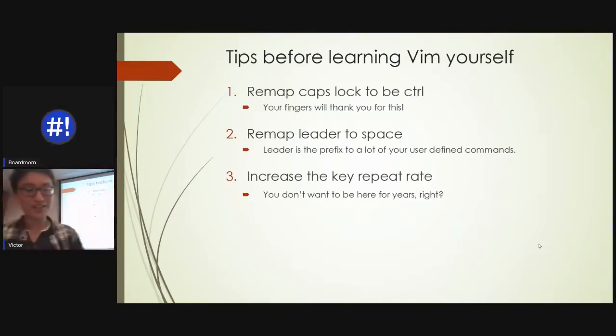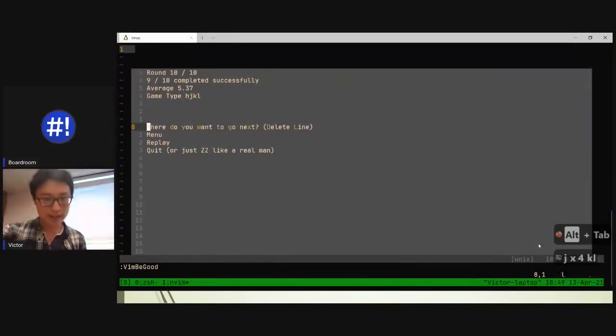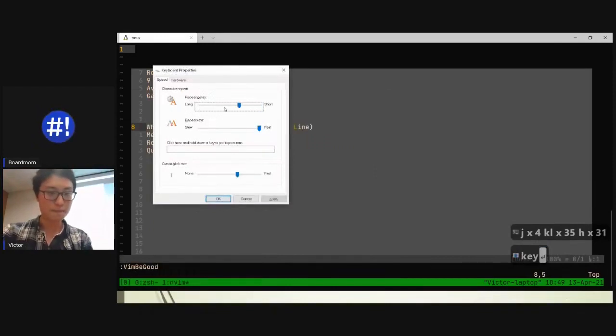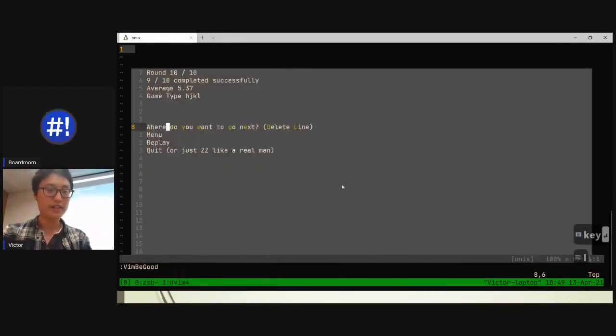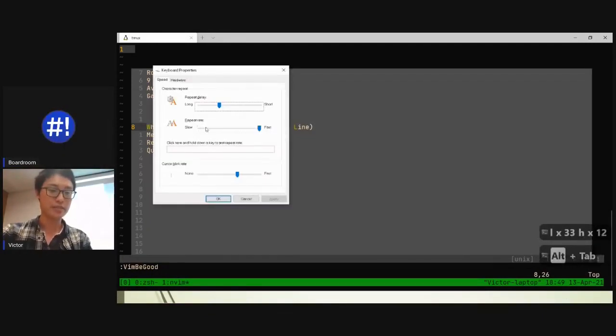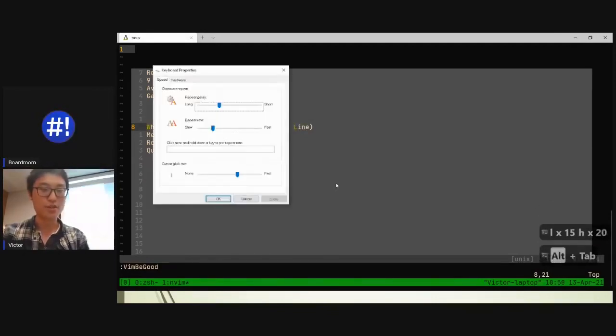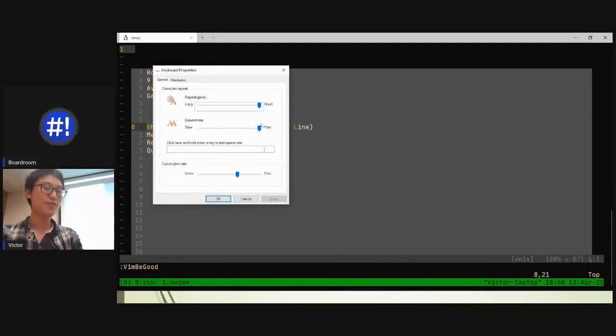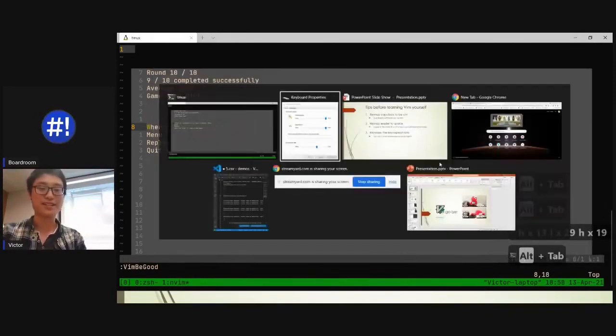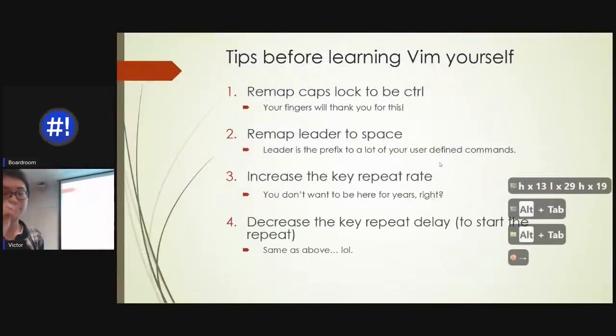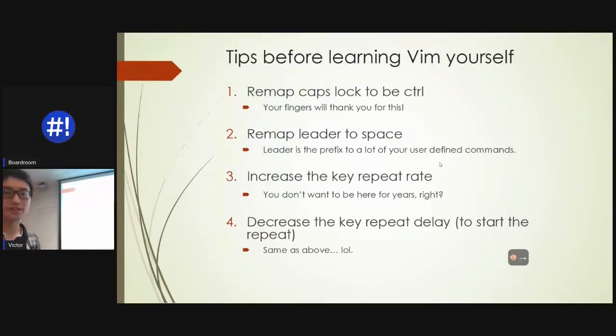Increase the key repeat rate. You've probably seen, when I press and hold L, it goes by pretty fast. I maxed it out as much as I could. If I slow it down to what it was normally, it's slow. That's just the delay. If I bring this all the way down, I'll be here for 1,000 years, literally. So make the delay short, make the repeat fast. On Linux or Ubuntu, the max options are a bit too fast, so just be careful of that. But for Windows, I set them to max, and it's quite nice. And lastly, decrease the delay before it starts moving, which was the last one just then.